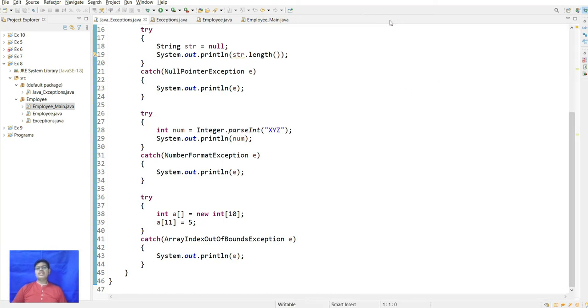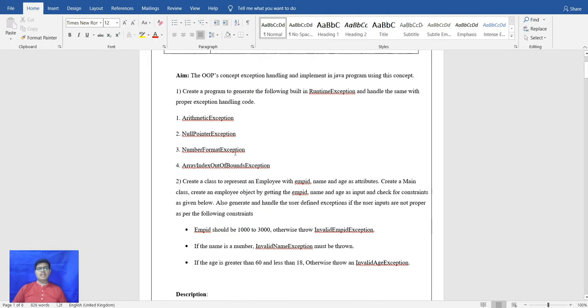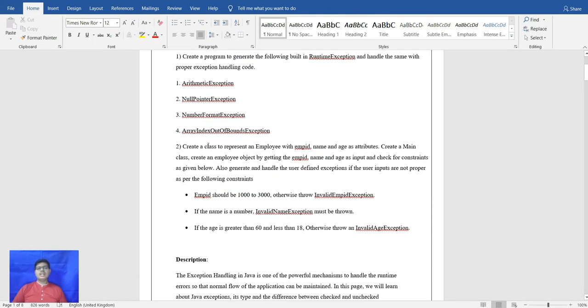After this program, the second program is to create a class to represent an employee with employee id, name and age as attributes. Create a main class. Create an employee object by getting the employee ID, name and age as input, and check the constraints given below.